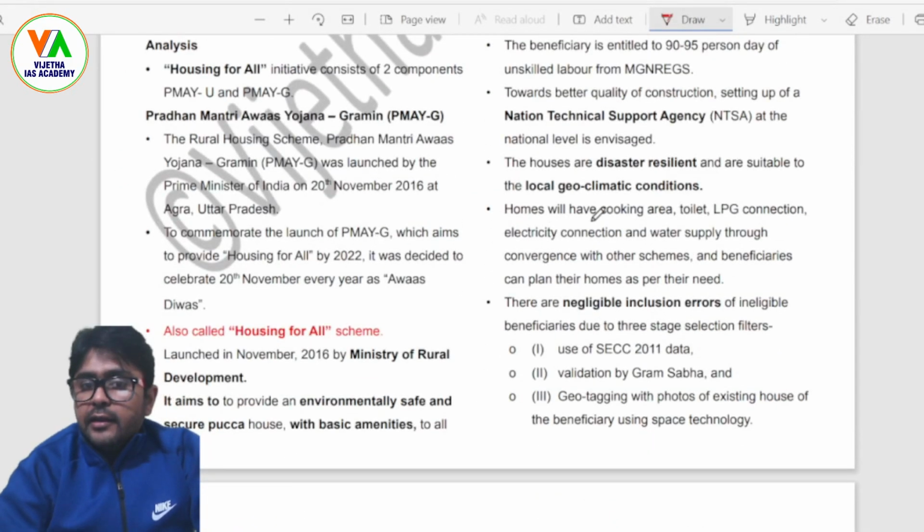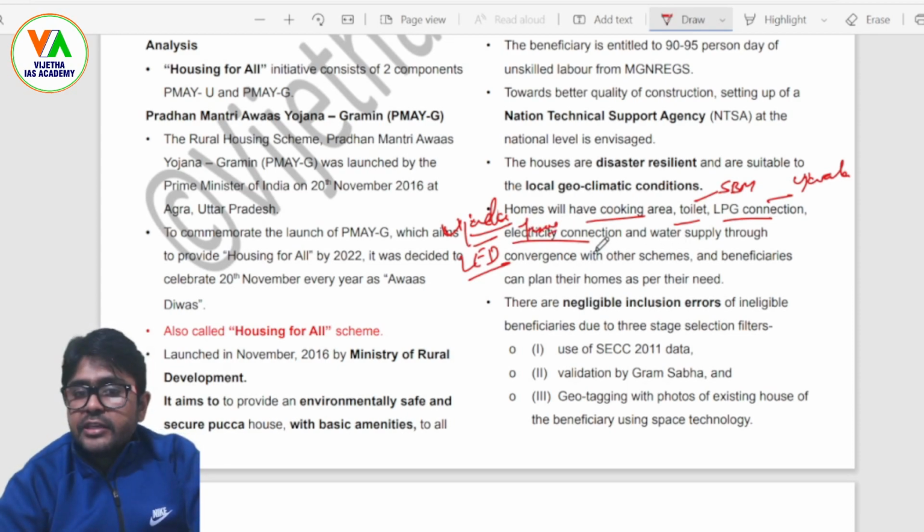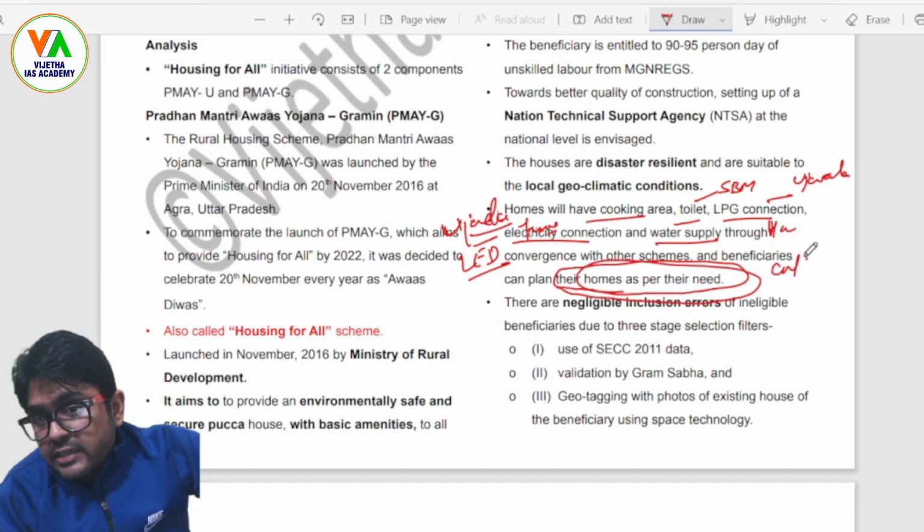Yes, the homes will have a cooking area and toilets. So here it is Swachh Bharat Mission, LPG under Ujjwala Yojana, electricity connection under Ujala or the Gramin Vidyut Pariyojana, and Ujala actually means LED bulbs, and free meter connection under the other scheme related to electricity provisions. Water supply, Har Ghar Nal Jal, right? Har Ghar or Har Nal Swachh Jal converges with the scheme, and beneficiaries can plan their homes as per their need. This is important. Why? Because of cultural acceptance issues.